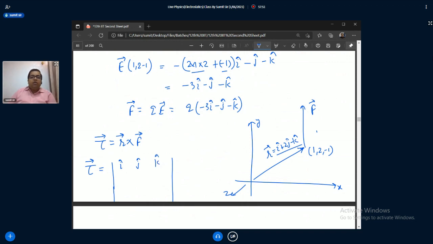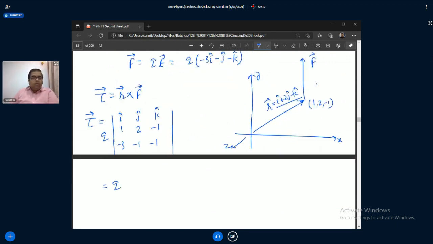Okay. So this is a constant term. You can keep it outside. So keep it like this, and you have r is 1, 2, minus 1, and here you have minus 3, minus 1, minus 1. Okay. So how do we calculate? Keep i, multiply this: 2 into minus 1 minus 1 into minus 1. So this is 1. Keep minus j.